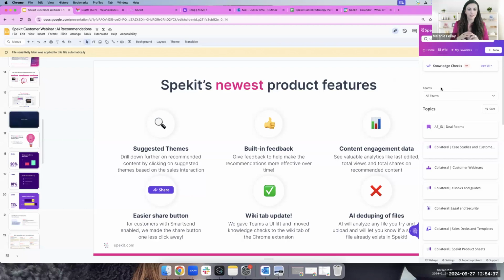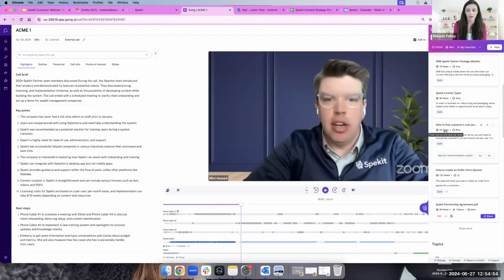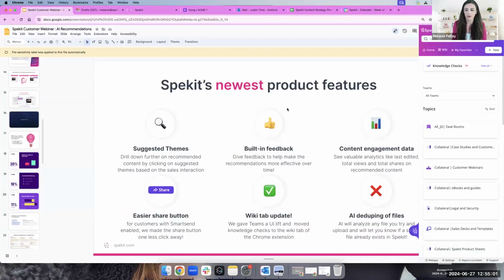You'll see that we gave our teams dropdown a refresh so it's a lot easier to filter by team. Before, we had a bunch of individual teams, which was really clunky. On the recommendation, there's built-in feedback so it's easy for them to give feedback. We also added content engagement data, so going back to here, we added the information that reps said they care about the most.